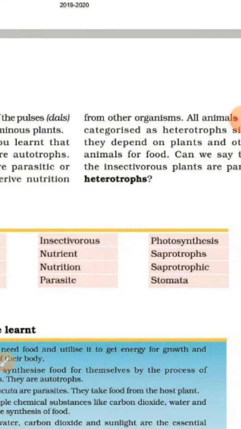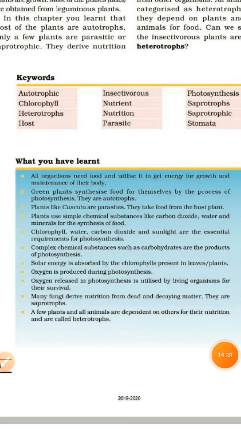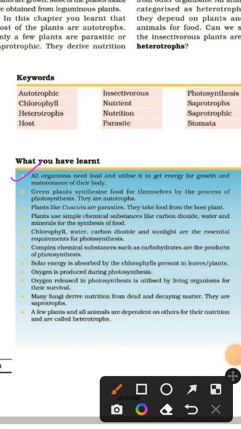The key points are: all organisms need food and utilize it to get energy for growth and maintenance of their body. Green plants synthesize food for themselves with the process of photosynthesis. They are autotrophs. Plants like Cuscuta are parasites. They take food from the host plant. Plants use simple chemical substances like carbon dioxide, water, and minerals for the synthesis of food. Chlorophyll, water, carbon dioxide, and sunlight are essential requirements for photosynthesis.